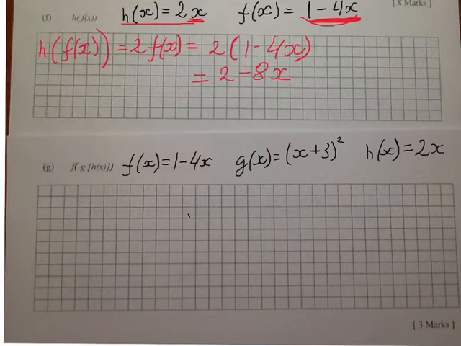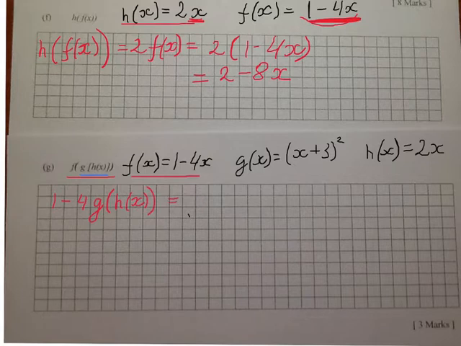So next question, it's a big one, f of g of h of x. Okay, so I will start with my function f. I've got 1 minus 4, and for x I will write all that thing, which is g of h of x.